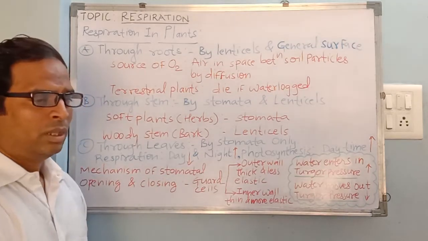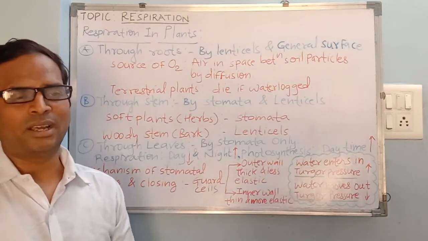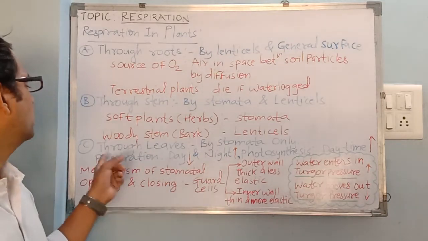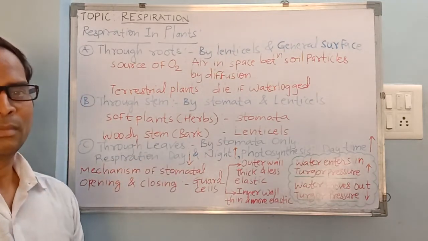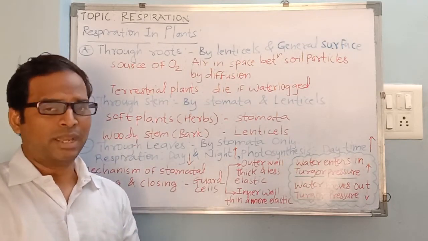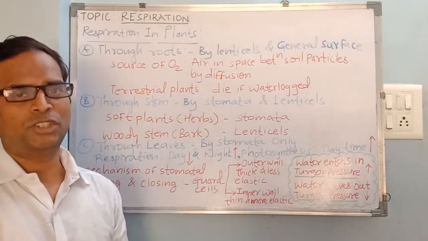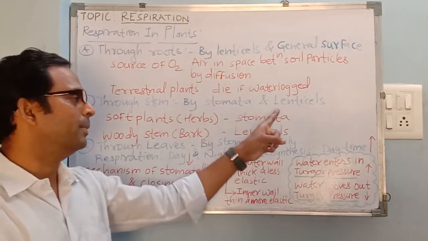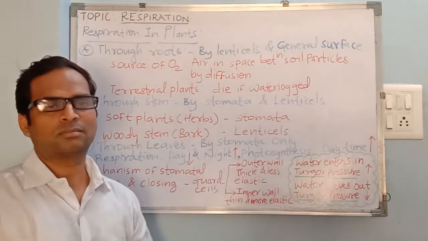Now these roots, stem, etc., they do not allow much exchange of gases compared to these leaves, but they do. Now stem also helps in respiration through small openings. Again, we heard the name for those openings, lenticels.